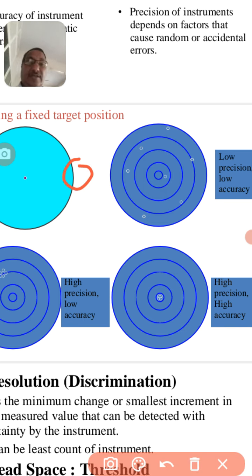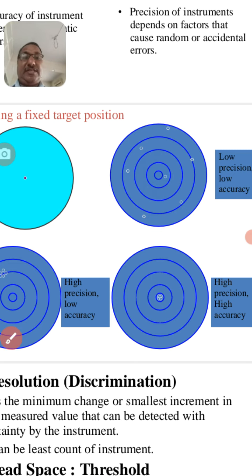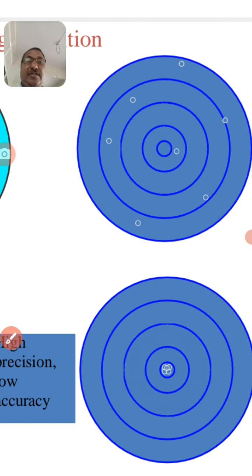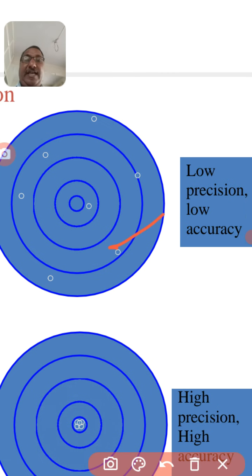First we will see this one. This is your output against the center. If these are your outputs, then output is having low precision and low accuracy. It is not accurate as well as it is not precise. Precision is repeatedly how accurate your output is.